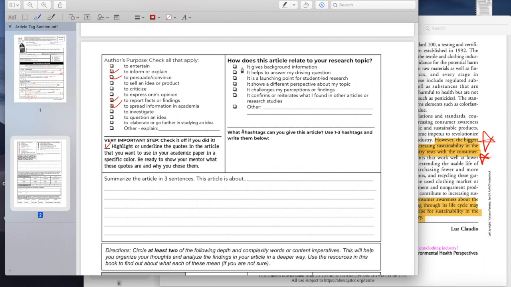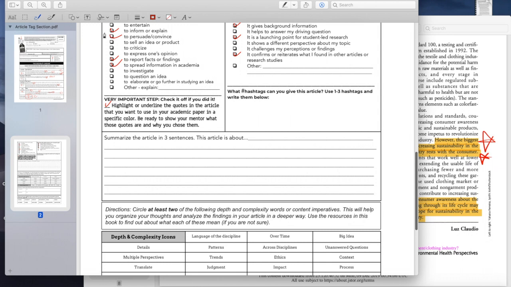How does this article relate to your research topic? I wrote that it gives background information, it is a launching point for student-led research, and it confirms or reiterates what I found in other articles or research studies. So I found in other articles that fast fashion does impact the environment in a negative way, so I'm going to go ahead and check that off too. I'm just going over this really quickly, but basically you're going to be checking off everything that relates to what your article's purpose is and what it does and what it goes over.